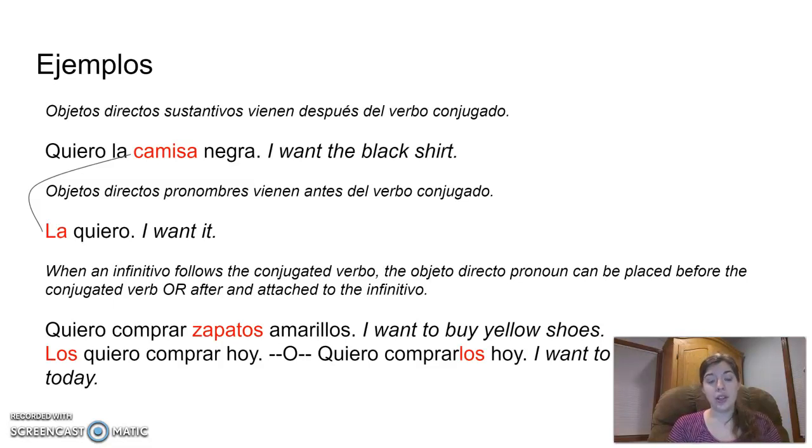Estos son los tres ejemplos que yo tengo para ustedes. These are the three examples here I have for you. The direct objects with a noun, where it follows after. Direct objects with the pronoun come before the conjugated verb. And then the direct object pronouns can be before a conjugated verb with an infinitive following it, or they can be attached to that infinitive at the end.